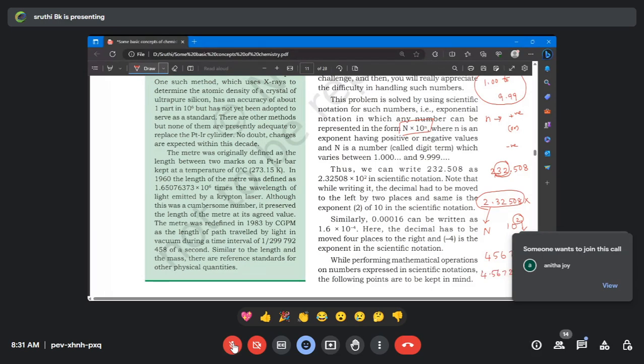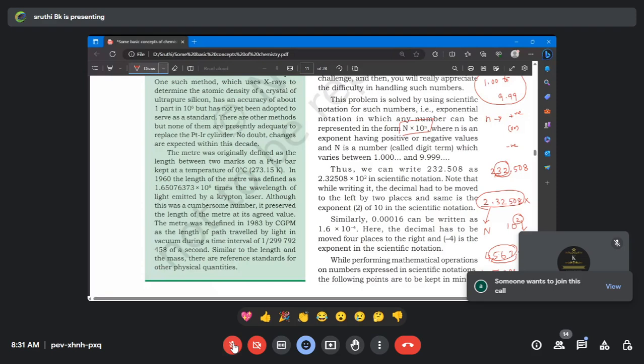I'm moving the decimal to after 4, so that 3 digits are moved. So it is 10 to the power of 3. How many of you have doubts in this problem? Is everyone clear? In case you have doubts, tell me, we will go once again, no problem.